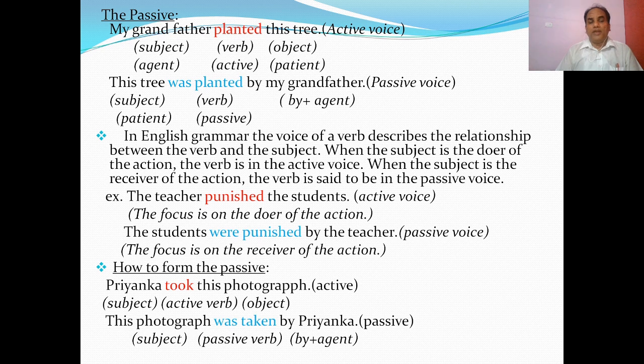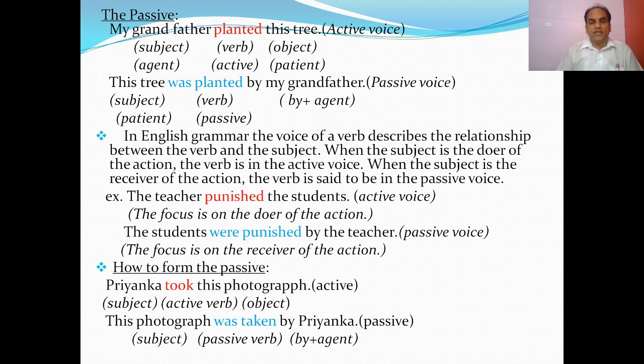How to form the passive, or how can we change active to passive? Take another example. Priyanka took this photograph. This is active. Why? Priyanka is the doer of the action, the subject here. And took is in the active verb form. And this photograph is the object of this verb. So Priyanka took this photograph is in active voice.